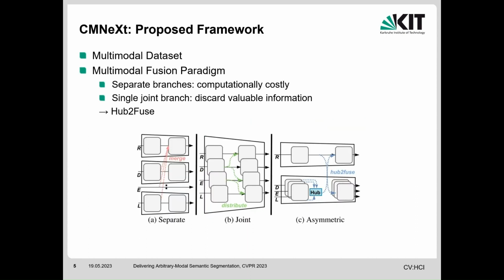To address these challenges, we created an arbitrary cross-modal segmentation model, CMNeXt, and a multi-modal benchmark DeLiVER based on the CARLA simulator. Unlike the previous multi-modal fusion architectures relying on separate branches, which tend to be computationally costly, or using a single joint branch, which often discards valuable information, CMNeXt incorporates a novel hub-to-fuse paradigm. The computation cost will not increase substantially when adding more modalities.